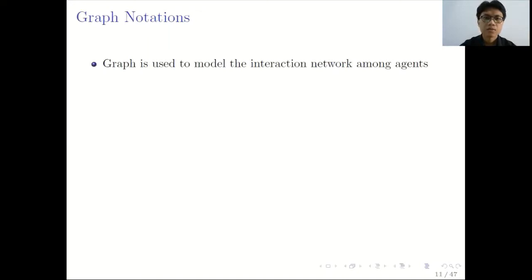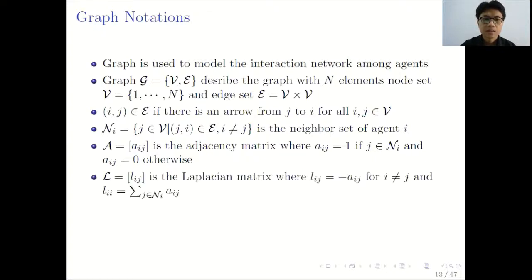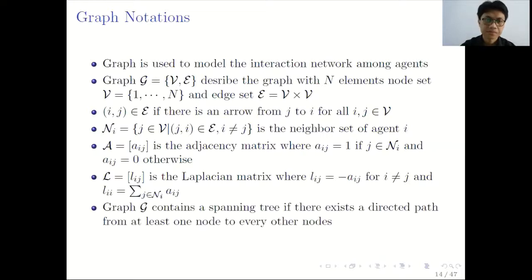The graph is used to model the interaction network among agents, and we are using the standard definition and notation on graphs in this work. L here is the Laplacian matrix, where Lij is minus Aij for i not equal to j, and Lii is the sum of Aij. Aij here is the adjacency matrix entry. Graph G contains a spanning tree if there exists a directed path from at least one node to every other node. This is also a standard definition of a spanning tree on a graph.